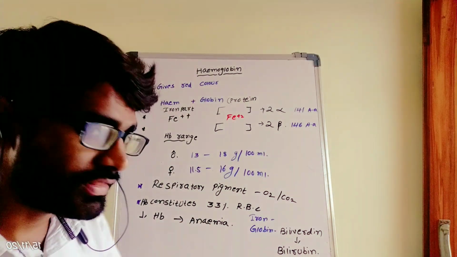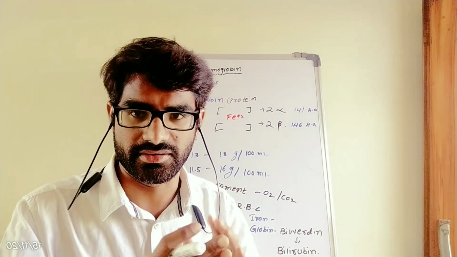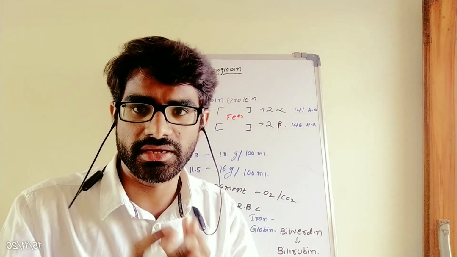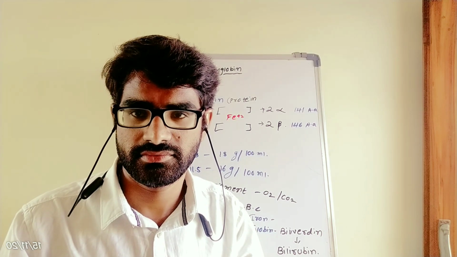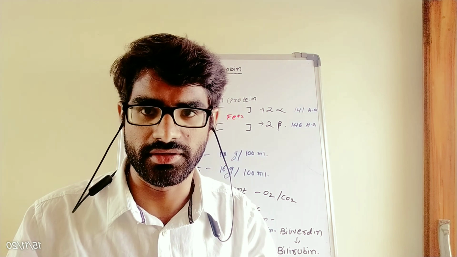The main function of hemoglobin is to work as a carrier. It transports oxygen all over the body.